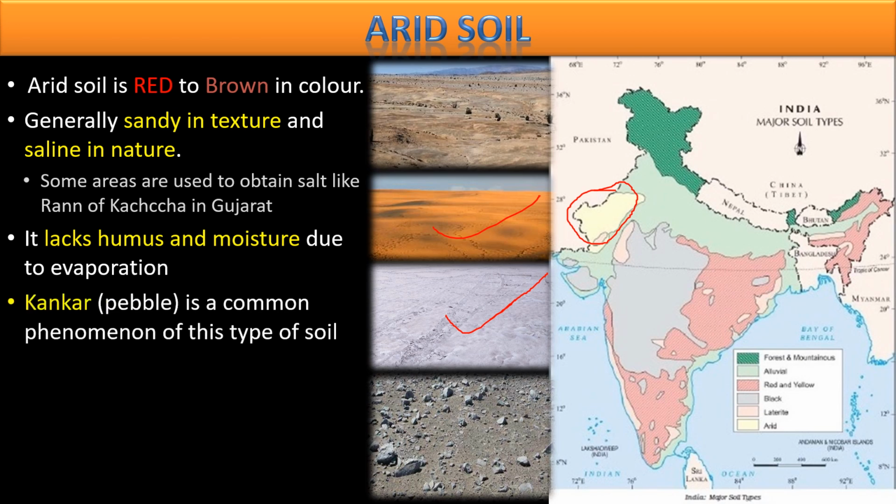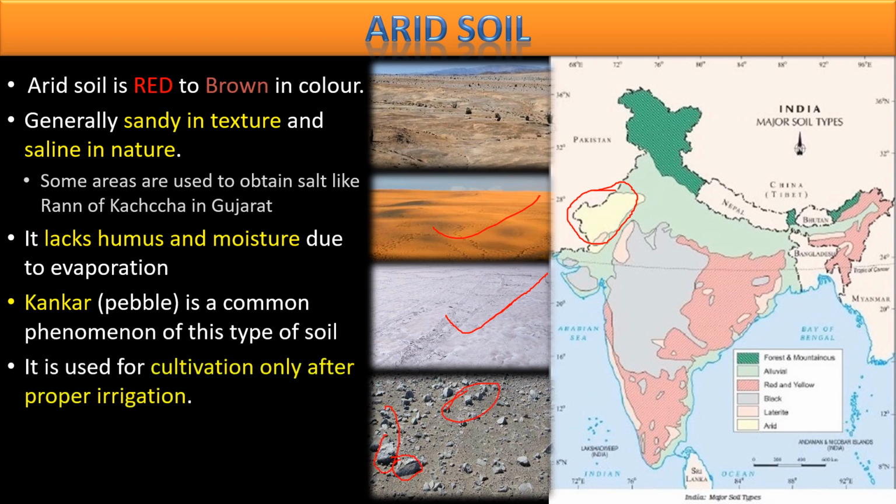And Kankar, again in the same part, this small Kankar is a common phenomenon of it. These Kankars are also found here. If you want to use this land for agriculture, then you have to put in a lot of effort. Especially, you need to irrigate this land to a large extent. Other things are also required, and mostly it is found in Western Rajasthan.